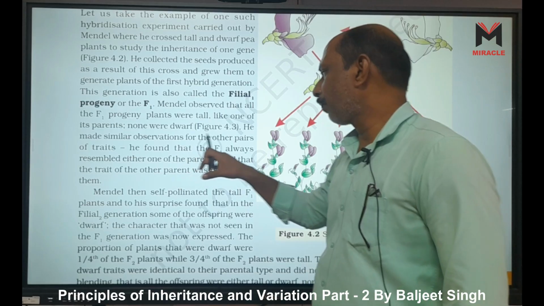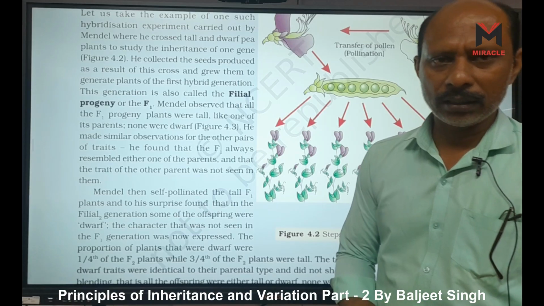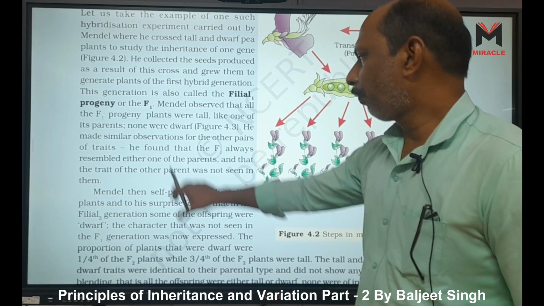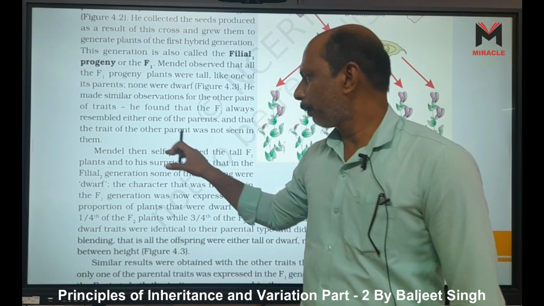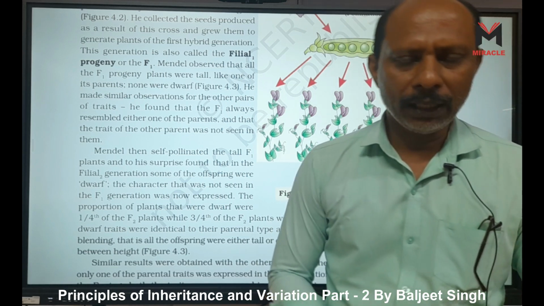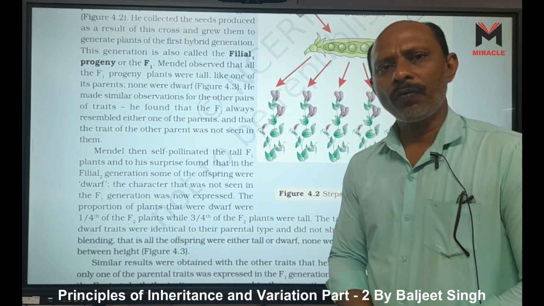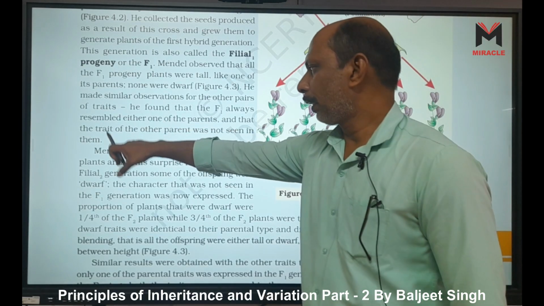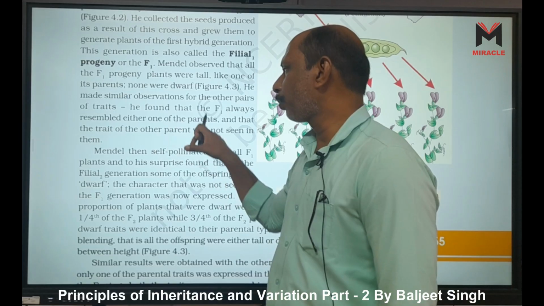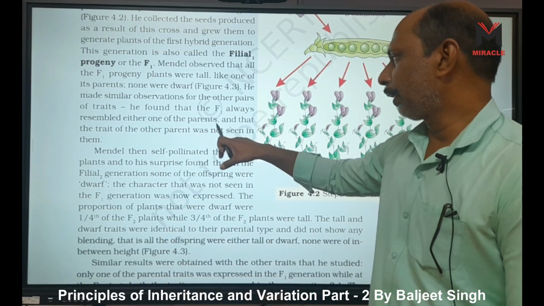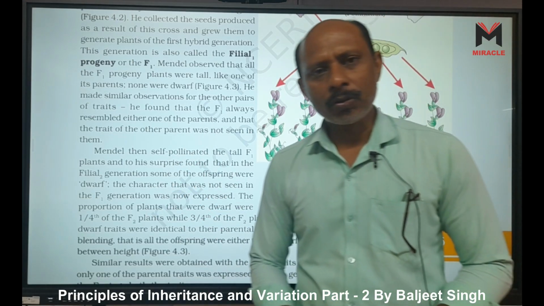He made similar observations for the other pairs of traits also, because he used these 7 traits, and in each pair one is dominant and another one is recessive. He found that the F1 always resembles either one of his parents, and that the trait of the other parent was not seen in the F1 generation. That's why he gave the first law of inheritance, that is the law of dominance. The parent whose trait appears in F1 is called the dominant trait, and the trait of the other parent which was not seen is called recessive, and this law is called the law of dominance.